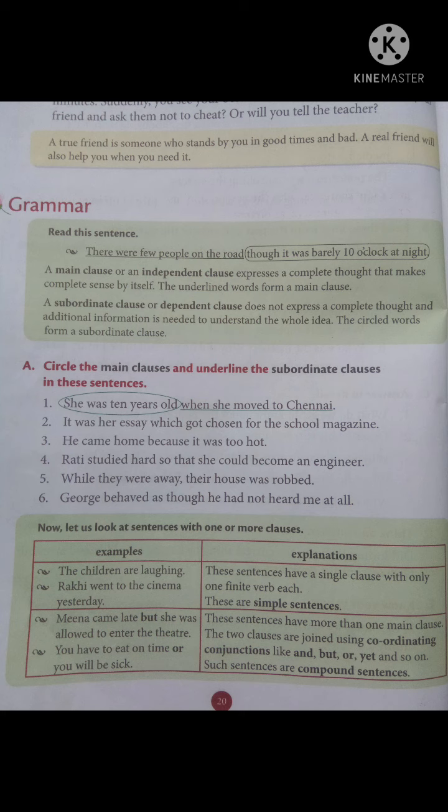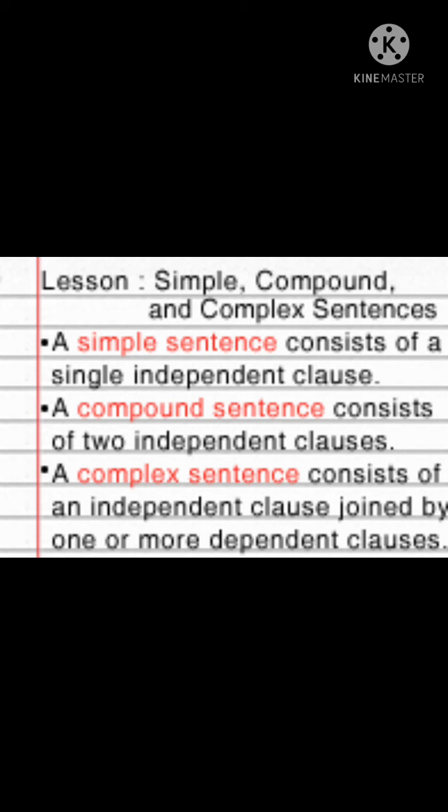Is it clear? Now we have a box with 3 types of sentence. The first one is simple sentence. The second one is compound sentence. And the third one is a complex sentence. You have already learned about simple sentence, compound sentence and complex sentence in your 5th, 6th and 7th classes. We are just going to revise it again. Okay. Can you tell me what is a simple sentence?